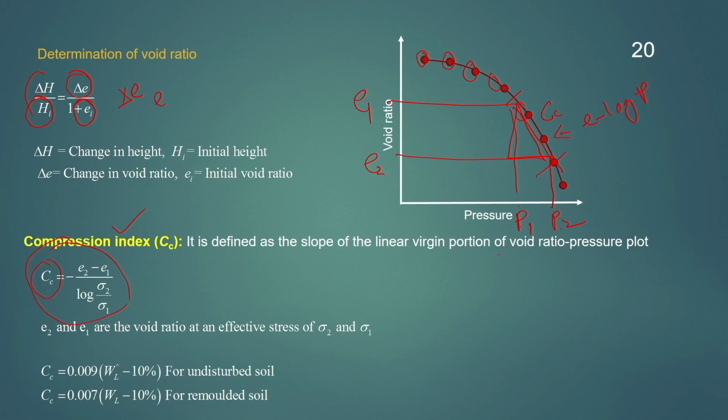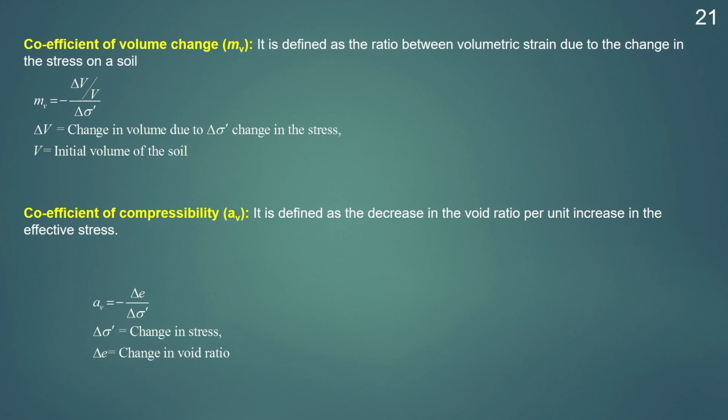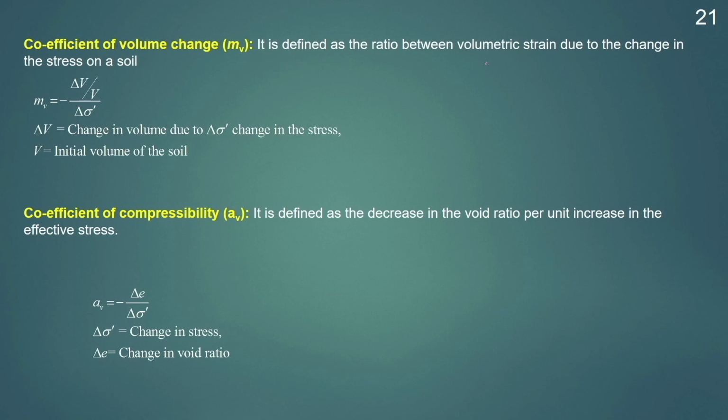Compression index can also be related with liquid limit. For an undisturbed soil sample, Cc will be equal to 0.009 into (WL minus 10%). For a remolded soil, Cc will be equal to 0.007 (WL minus 10%). The other parameter which we can determine is the coefficient of volume change, mv, which is defined as the ratio of the volumetric strain to the change in the effective stress on the soil. So, mv will be equal to (del V by V) divided by del sigma dash. For each load increment, we can calculate the value of mv.